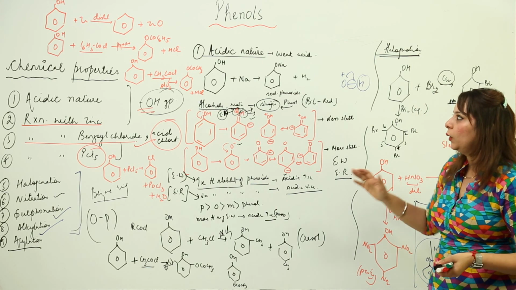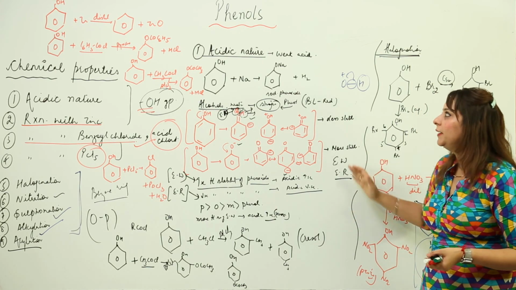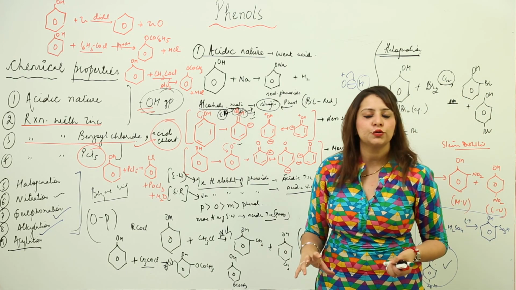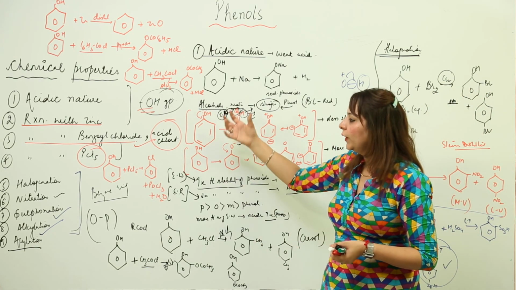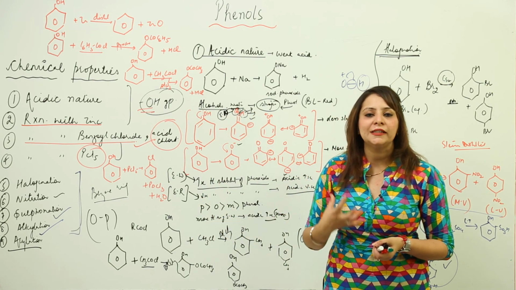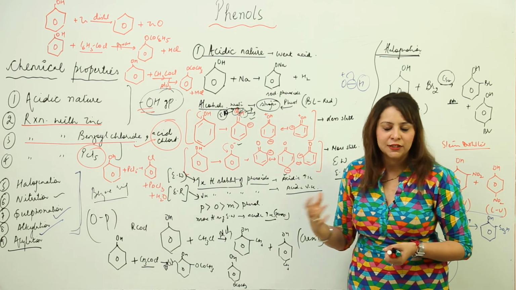I think you are now well familiar with the properties of phenol. These are the common chemical properties which we see actually due to the OH group and due to the benzene ring. Now we will start with a few important special reactions shown by phenol. So let's look at the board carefully.